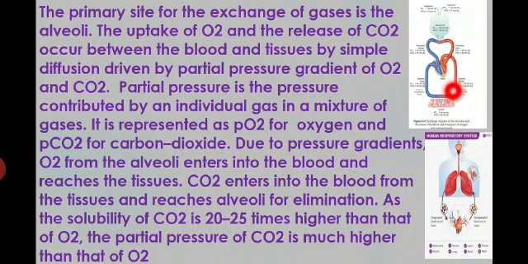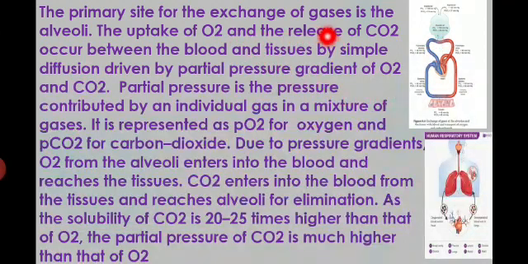And the fourth, when reaching the cells, cellular respiration takes place. So there are four events happening from the lungs to the blood to the tissues.